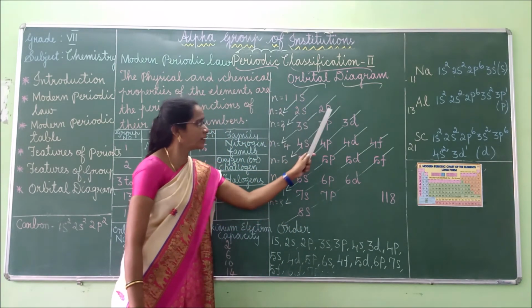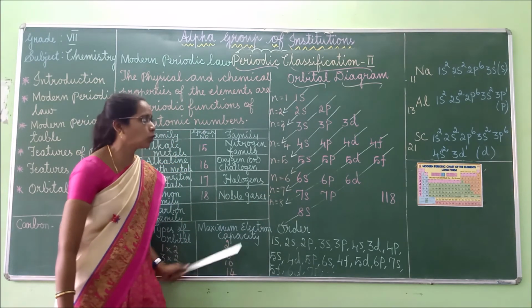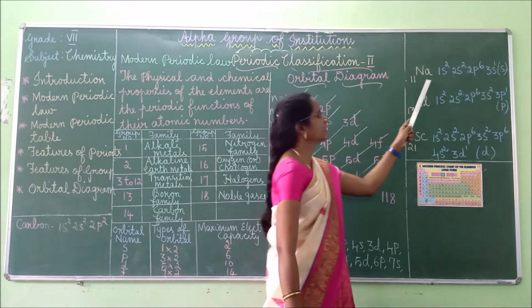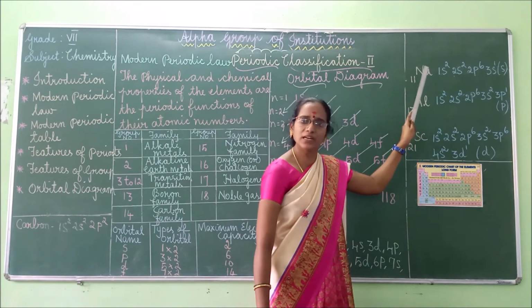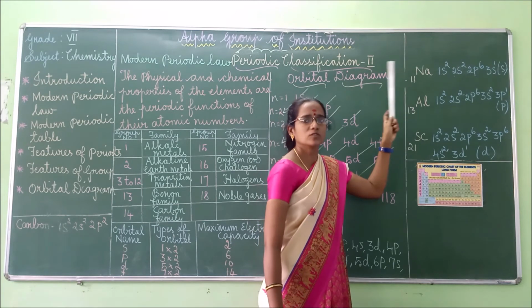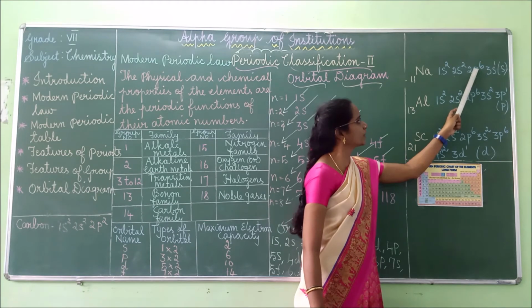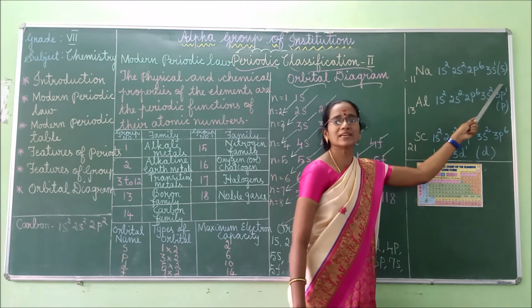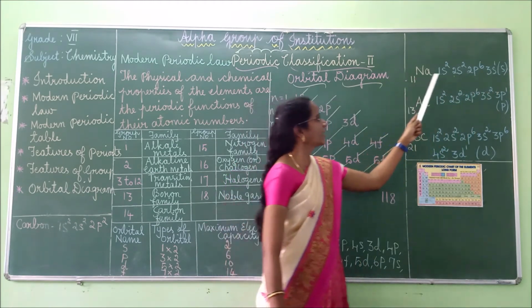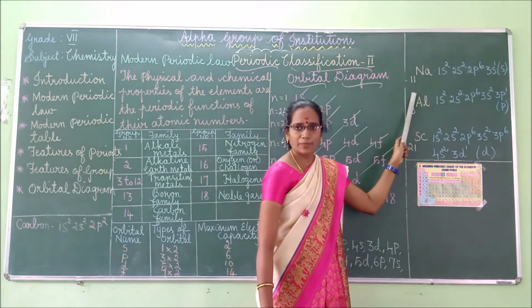In this already we learned the maximum capacity of electrons, so in this manner only the element will start filling the electrons. Sodium atomic number is 11, so its electronic configuration is 1s2, 2s2, 2p6, 3s1. So this is the S block element. If you add all these electrons, you will get the atomic number.